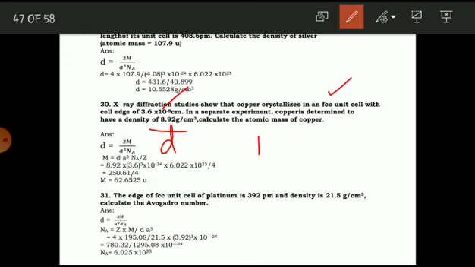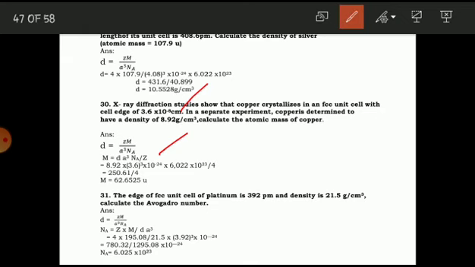So we have to find out the atomic mass of copper, that is the value of M. First, we have to rearrange the density formula. M is equal to d into a cube into Na upon Z. Substitute the values. The edge length is already given in centimeter, so no need to convert it. Directly we can substitute in the formula.